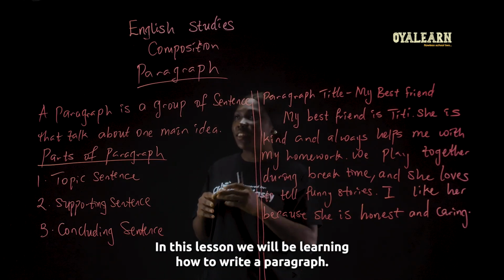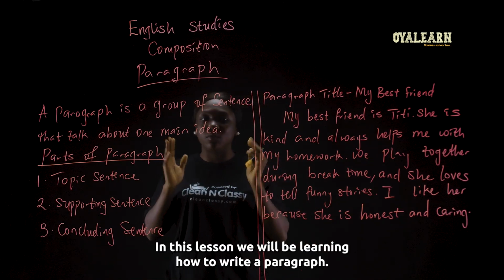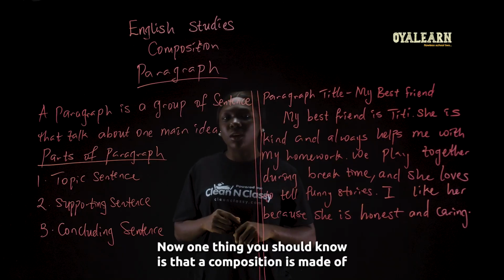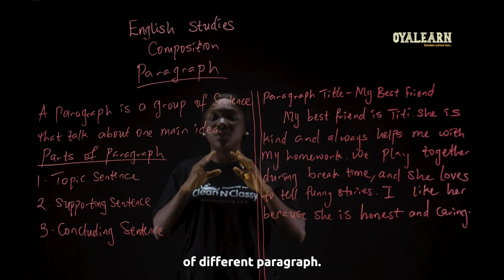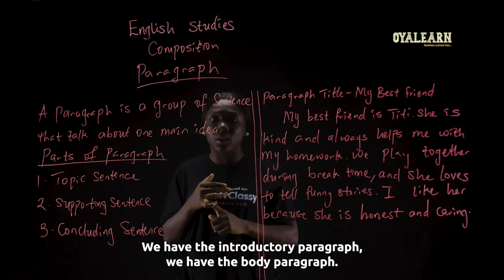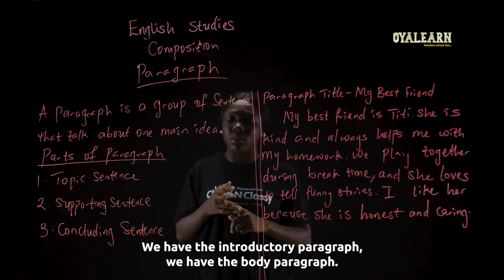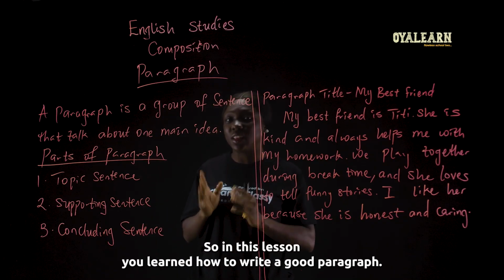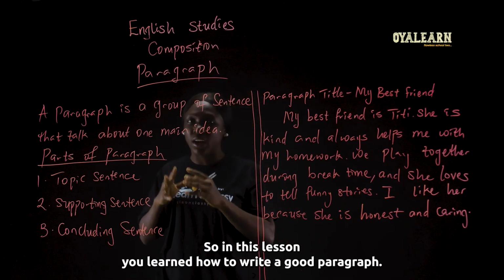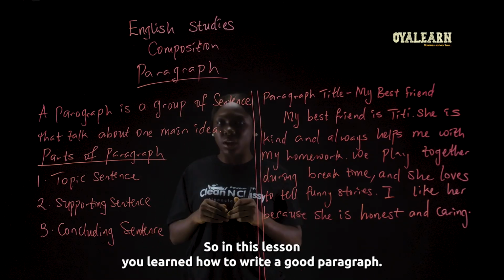Students, in this lesson, we will be learning how to write a paragraph. Now, one thing you should know is that a composition is made up of different paragraphs. We have the introductory paragraph, we have the body paragraph, and lastly, we have the concluding paragraph. So, in this lesson, we will learn how to write a good paragraph.